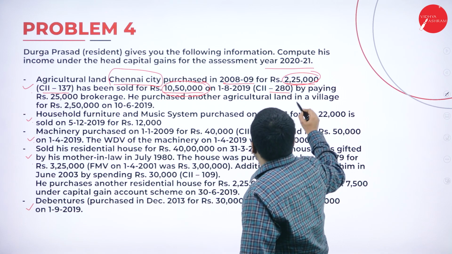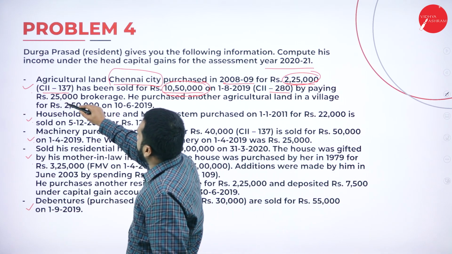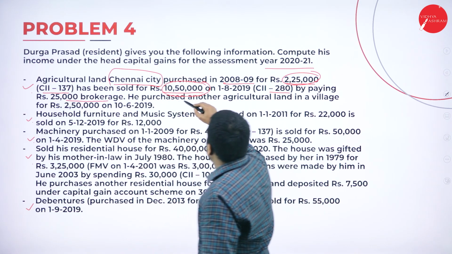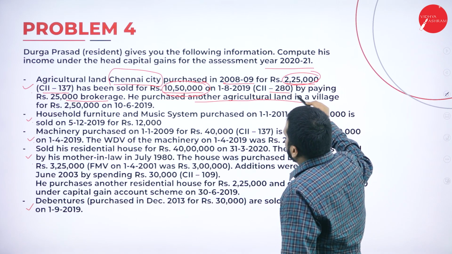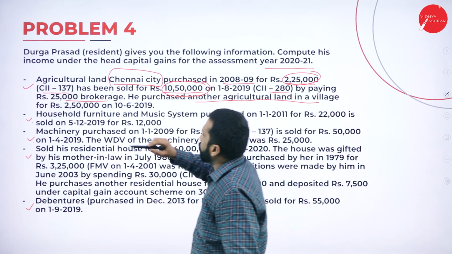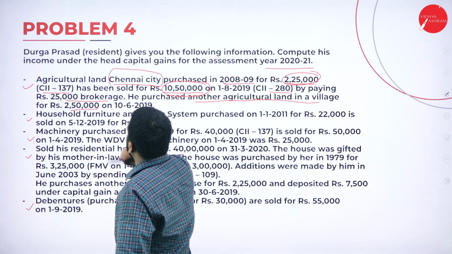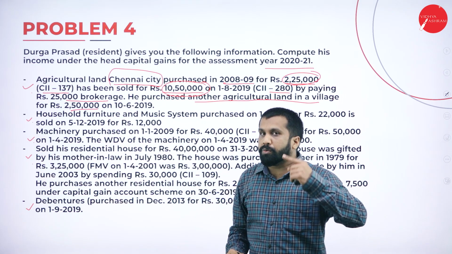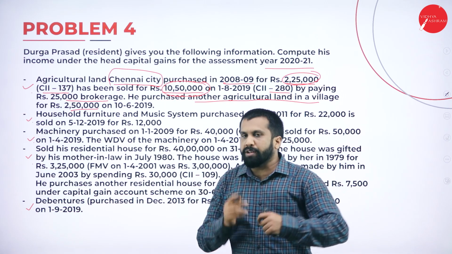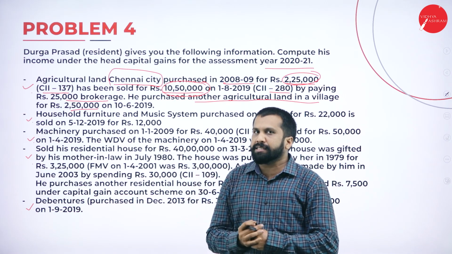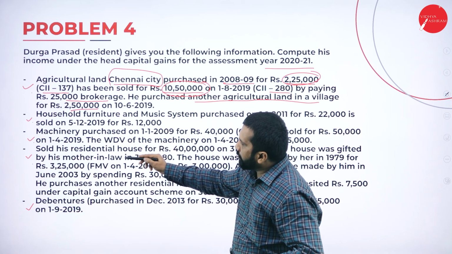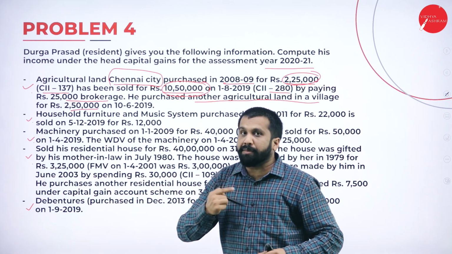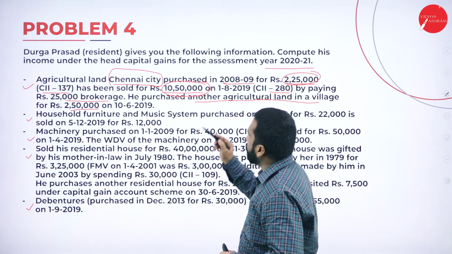Now, by paying 25,000 brokerage, he purchased another agricultural land in a village for rupees 2,50,000. See, one more agricultural land is purchased. What is the section for that? We'll work it out while doing the answer. Now, your second, third, fourth, fifth will come later once we're done with your first one.